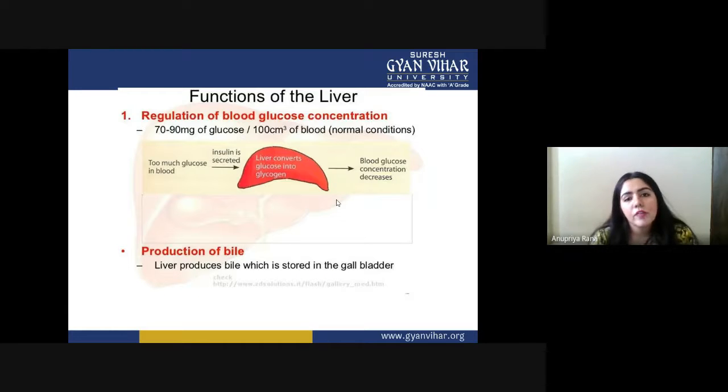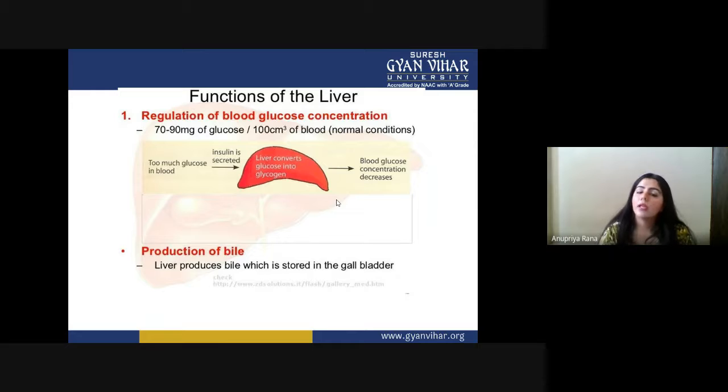Now, what is the function of the liver here? First, regulation of blood glucose concentration, which is very important, because without glucose there will be no ATP generated. When there is too much glucose in the blood, insulin is secreted, and the liver converts glucose into glycogen.